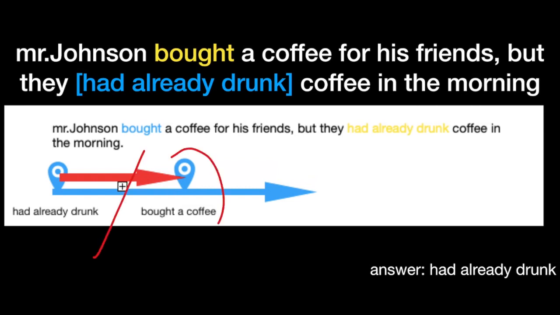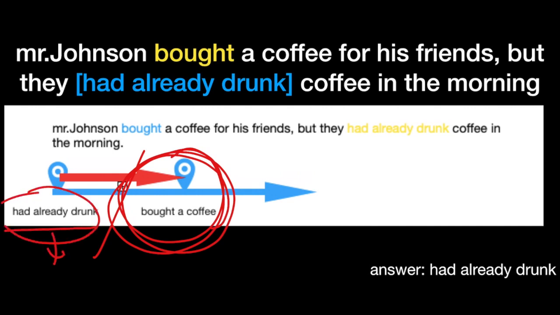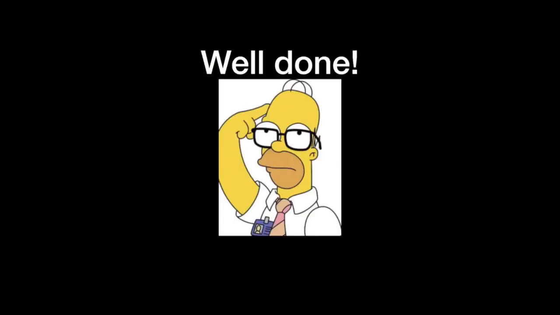So, Mr. Johnson bought a coffee for his friends in the past, but in the more distant past, his friends had already drunk coffee in the morning. So that's why we used past perfect here and past simple in this sentence. So the answer is had already drunk. Okay, very good job. This is it.